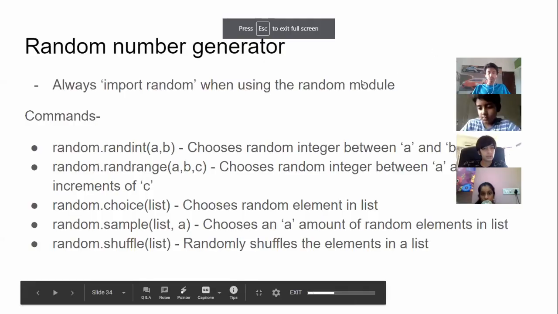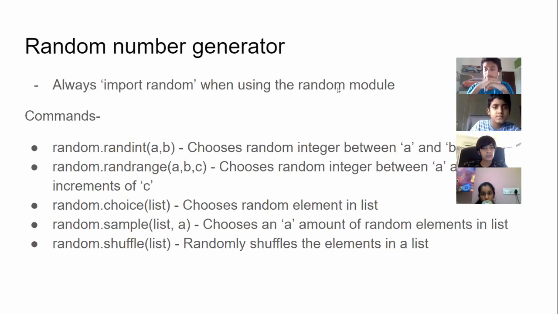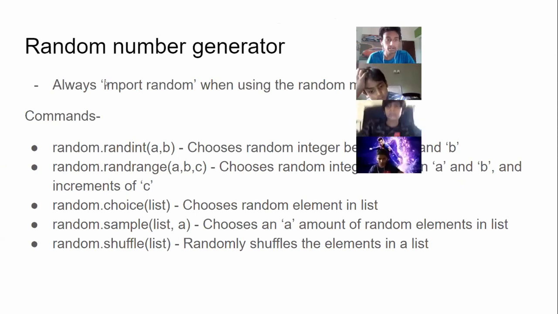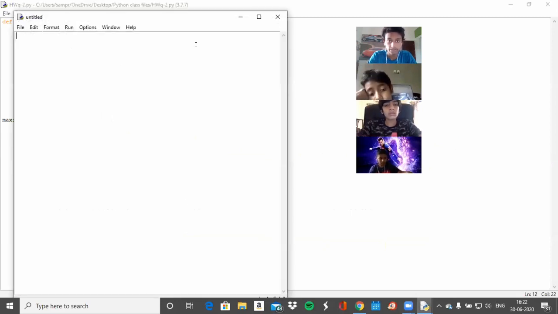Okay. So today we're gonna learn about the random module. So the random module, as we know, it'll pick a random number, right? So you can pick a random integer, you can pick a random increment, right? So I'll go through each command one by one using the random module, okay? So let's start with the most basic one. Random.randint.